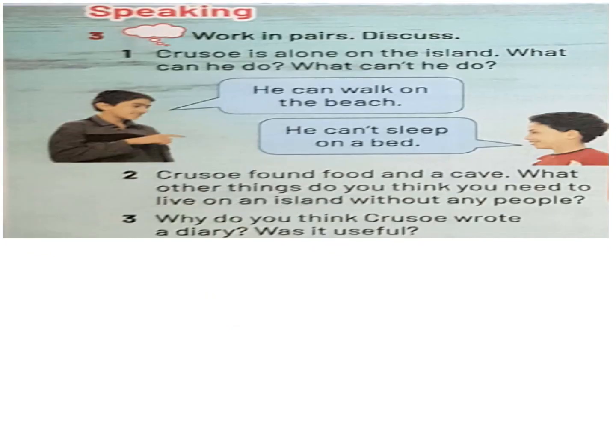Speaking. Work in pairs and discuss. Number 1. Crusoe is alone on the island. What can he do and what can't he do? As you can see in front of you, the 2 boys are talking together, one giving us things that he can do, like he can walk on the beach. It was available to him. And the other one telling us about things that he couldn't do. He can't sleep on a bed, for sure, because it was an isolated island.